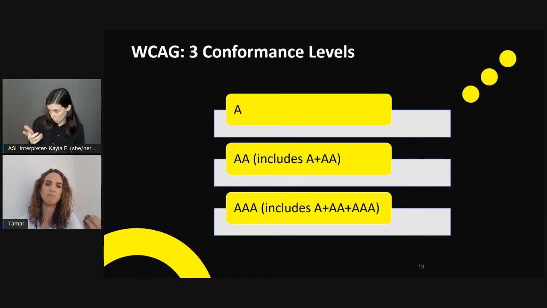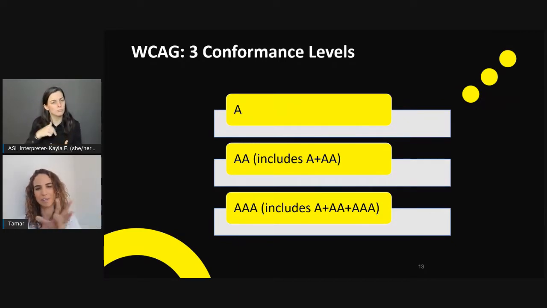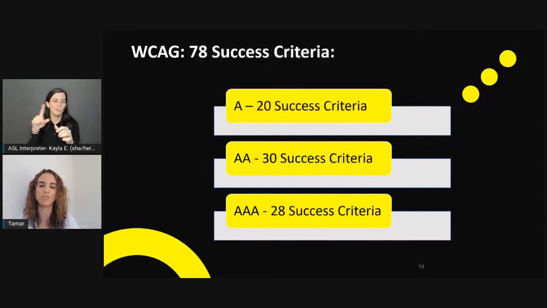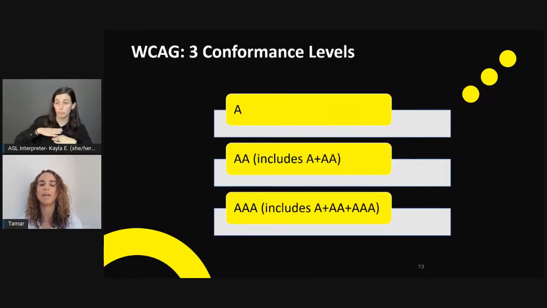So I emphasize that if you're looking for AA, which we all know is more or less the standard, or that average recommendation to make sure that you're conforming to, then one must understand that you have to cover level A, which is our critical criteria, and the AA in order to say that you're conforming to AA guidelines.